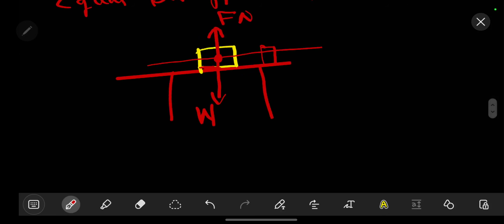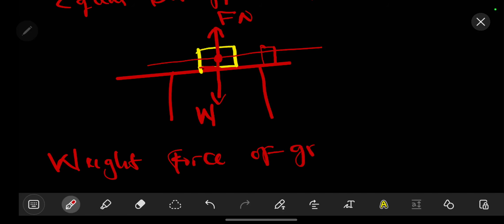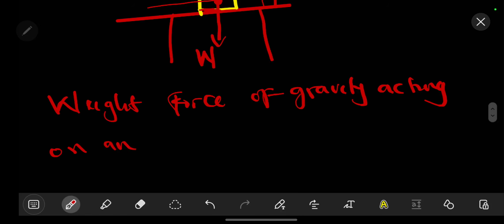Then this weight is simply defined as the force of gravity acting on an object. So that is what we are going to call our gravity.